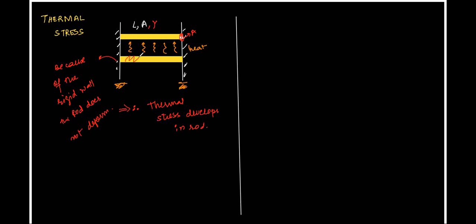So this rod is heated. The rod is trying to expand. It is exerting some force on the wall, but the wall is not moving. Because of this force, there is some thermal stress. I write the definition of it: force acting per unit area is the thermal stress, right? And let's say the coefficient of linear expansion of the rod is alpha.